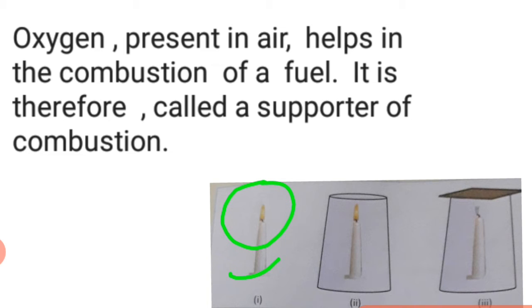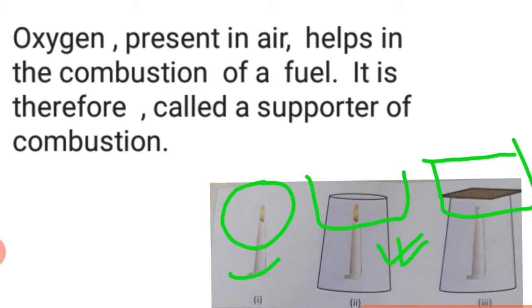Then take a chimney whose top part is open and cover the candle, and observe the flame. Now place a cardboard on the top of the chimney and observe the flame.